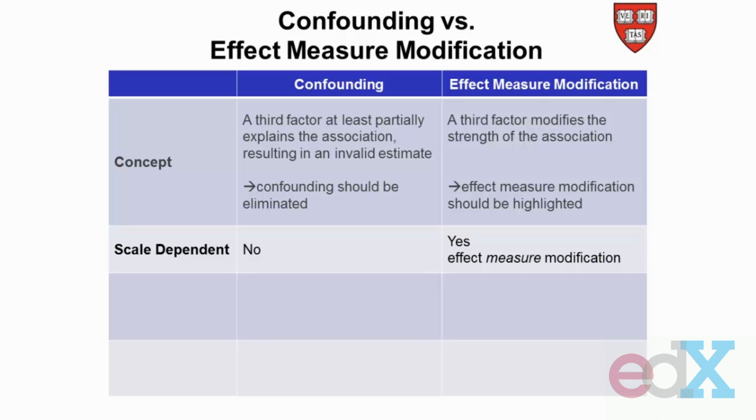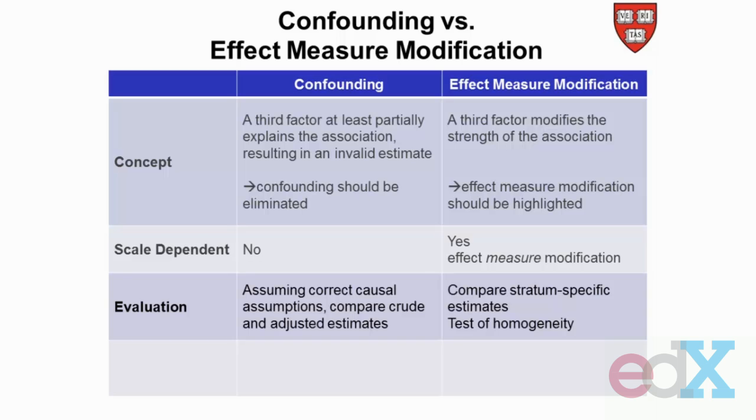Another difference is the idea of scale dependence. When we have confounding of a ratio measure, we have confounding of a difference measure. On the other hand, when it comes to effect measure modification, we may see that the rate ratio for one group is different from the rate ratio of another group, but the rate differences of the two groups are quite similar. So we have to be precise and understand that effect measure modification may be different for different measures. For ratio measures, we may or may not see differences between groups, and for rate differences, we may or may not see differences between groups.